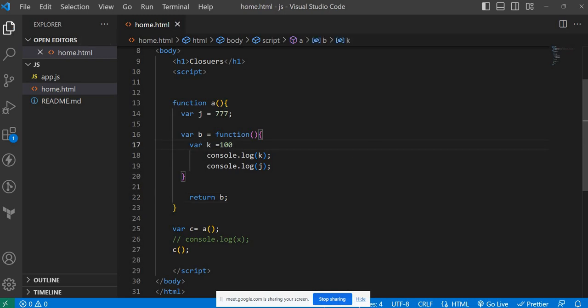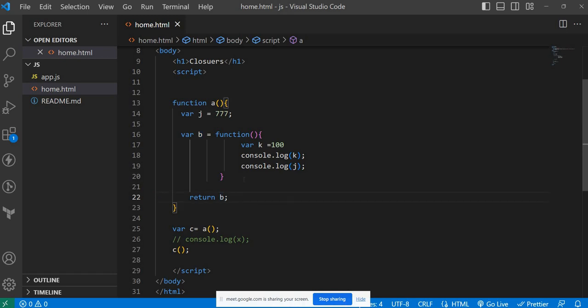So what did I do, can anyone explain? Defined a function with a variable name and returned the variable. Previously we were returning the function on the fly, right? Now I'm storing the function in a variable and returning that variable.